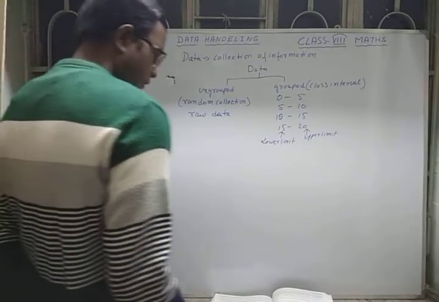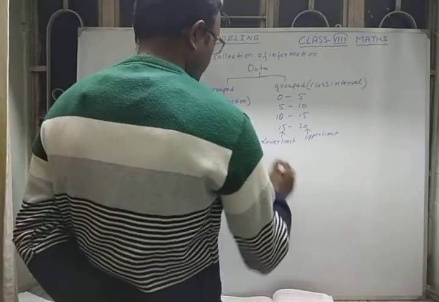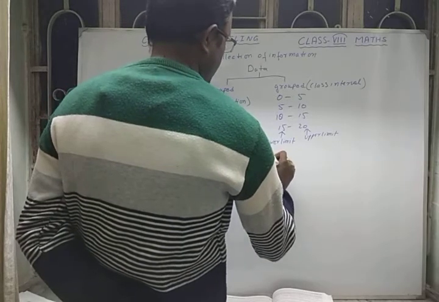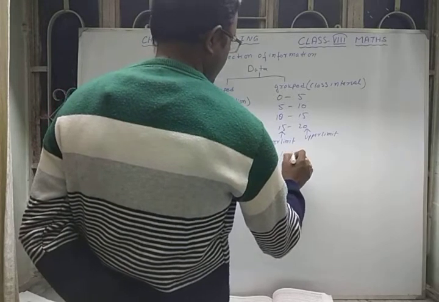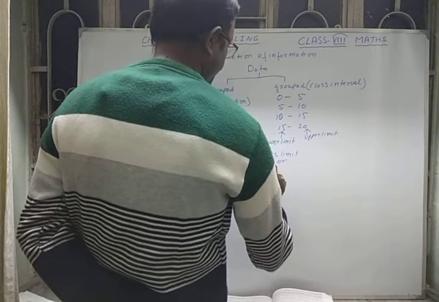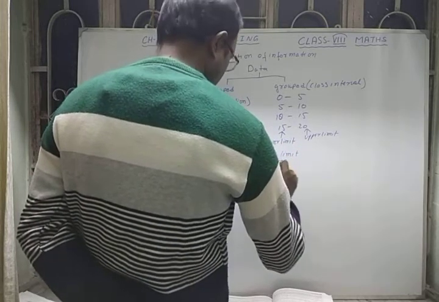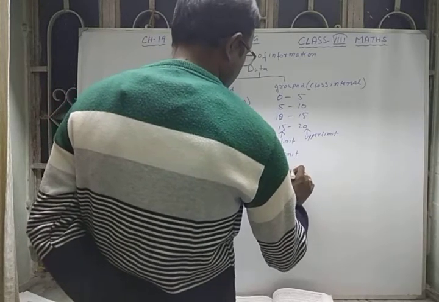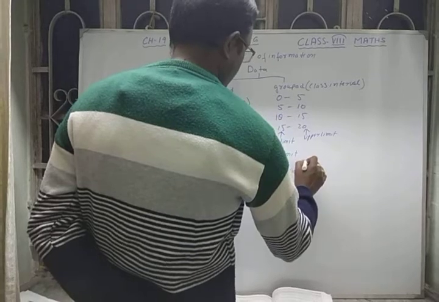After that, we have the class width. What is this equal to?